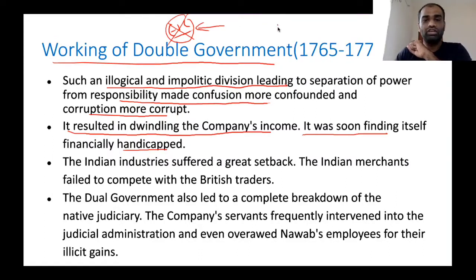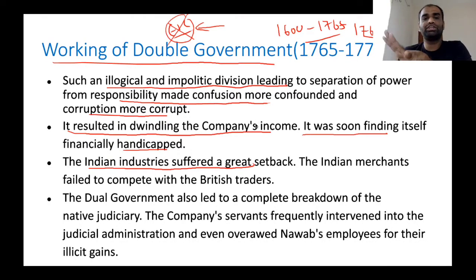Even in the period between 1600 and 1765, the company was amassing huge amounts of profit. But from 1765 to 1772, the company found itself in a position where its profits were decreasing year on year. Also, Indian industries suffered a great setback during this period. Because of increased corruption, Indian industries suffered a great setback because a lot of English East India Company servants started demanding bribes from Indian merchants.